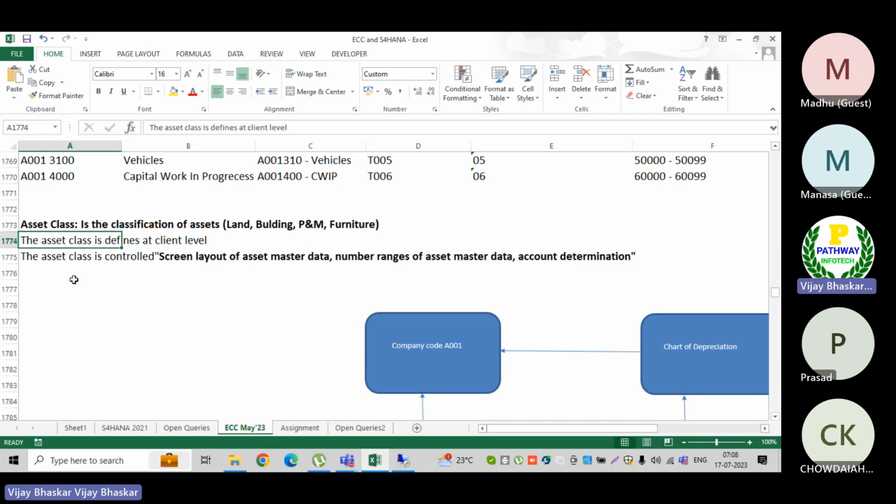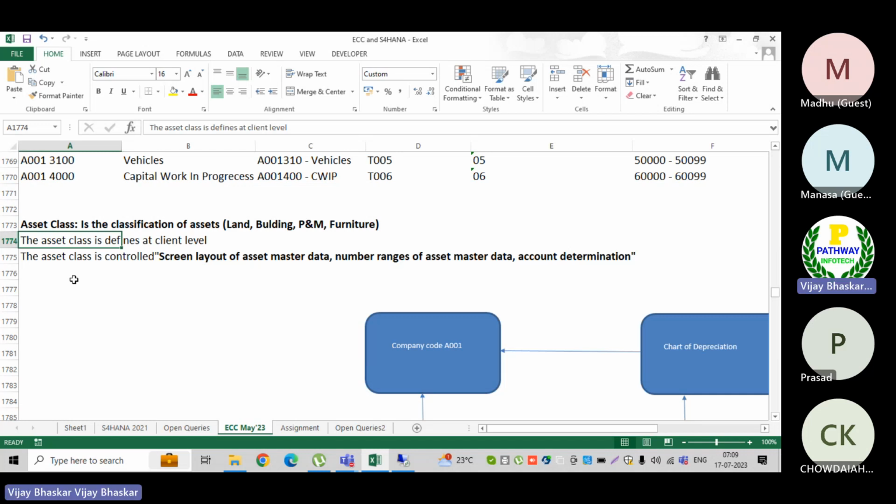At the same time, I want to show each and every asset-related transaction in different GL accounts. Let's say for land I want to show all my procurements and sales, whatever they may be, in a separate GL account.